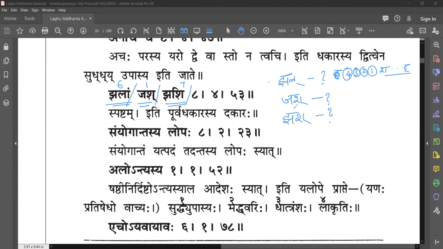So, yes, Arav Prabhu, what is Jash Pratyahara? The second one. From Jabagadadas till Jash. So yeah, Jabagadadas, only the third column. Okay. Yeah. And what is Jash?